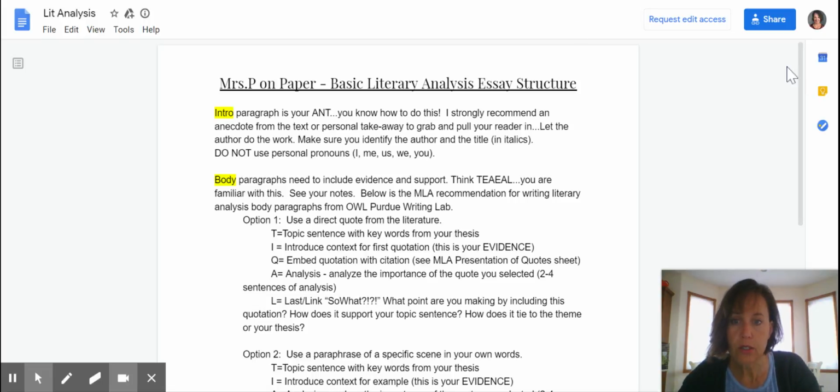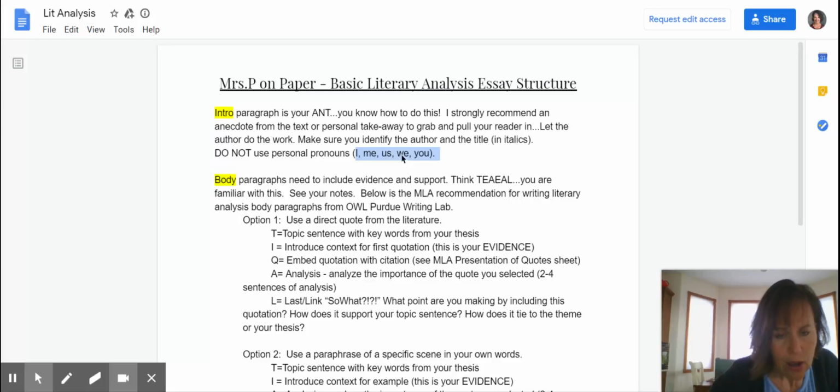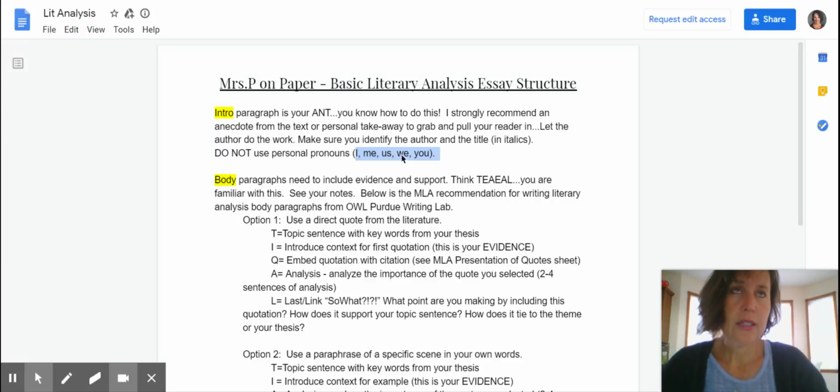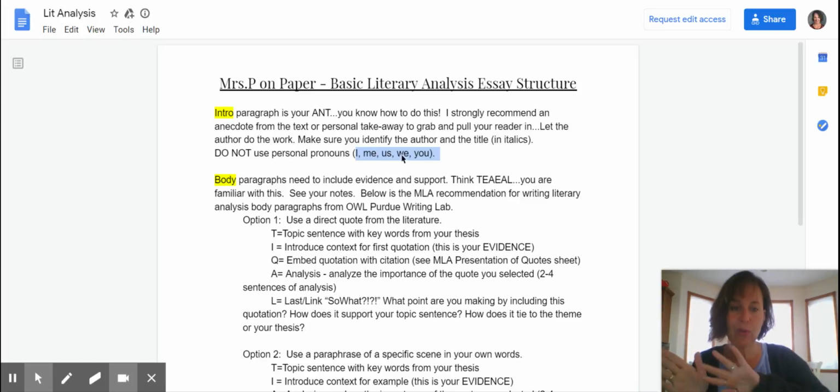The one thing I do want to direct your attention to is not using personal pronouns. I don't want you using I, me, us, you, we. Those are all personal pronouns. Steer away from that. You can refer to the reader or readers or even audience, or just say what you mean. It's clear that Orwell uses the character of Napoleon to represent whatever, so you can just state it. Don't say I think. Don't say you will see. We've talked about that. Get rid of those personal pronouns as best you can.